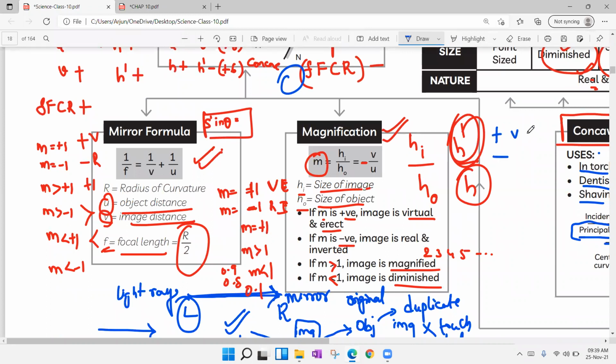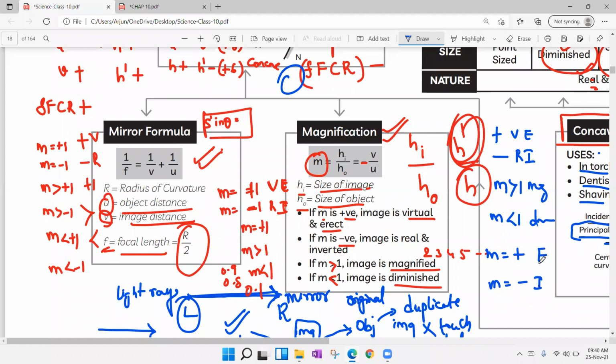Plus means it is always virtual and direct. Minus means it is always real and inverted. If m is greater than 1, it is a magnified or enlarged image. If m is less than 1, we call it a diminished image. If m is plus, we call it an erect image. If m is minus, we call it an inverted image.